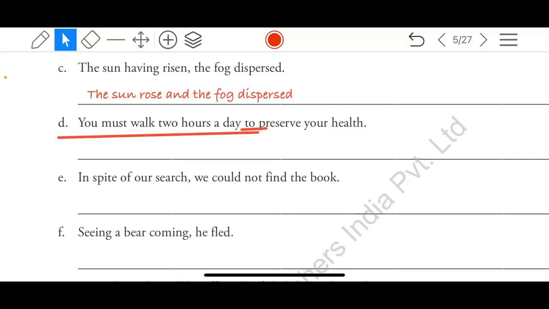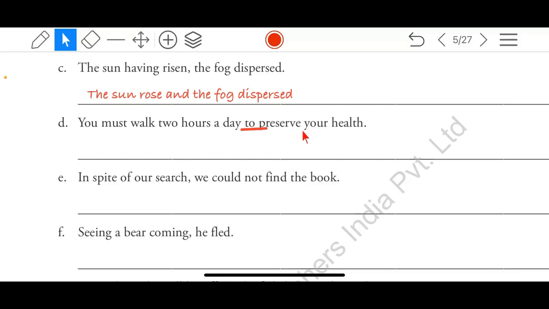You must walk 2 hours a day for preserve your health. For preserve, but with "for" we write preserving. For preserving your health. With "for" comes "ing": for doing this, for doing that.